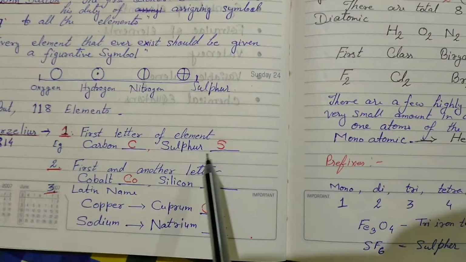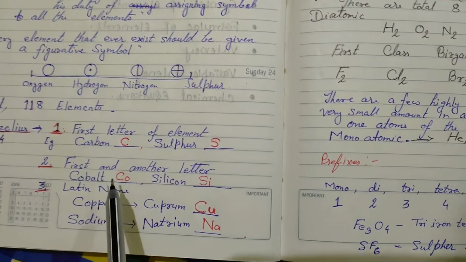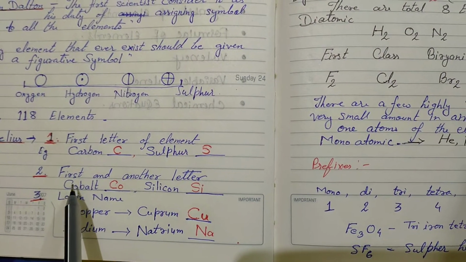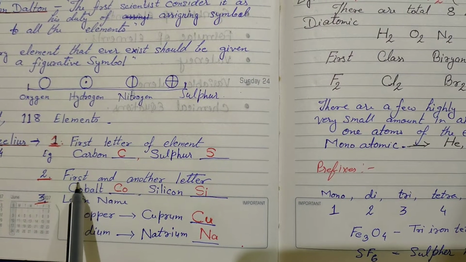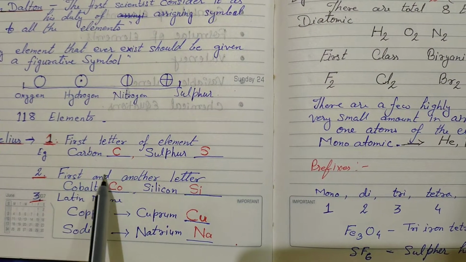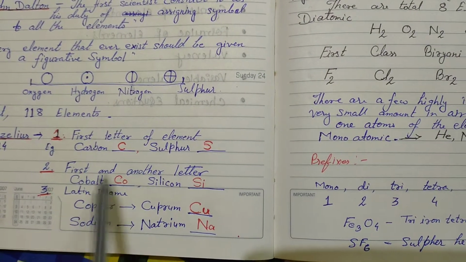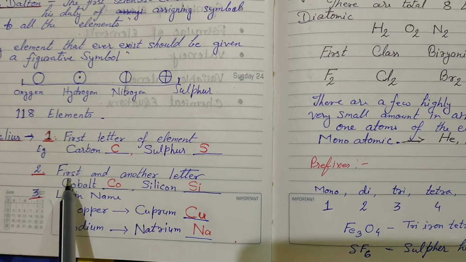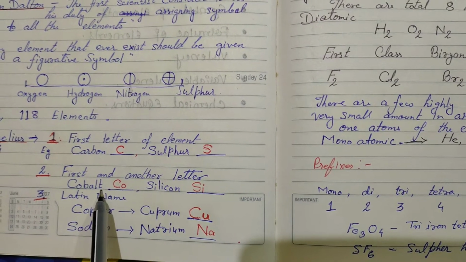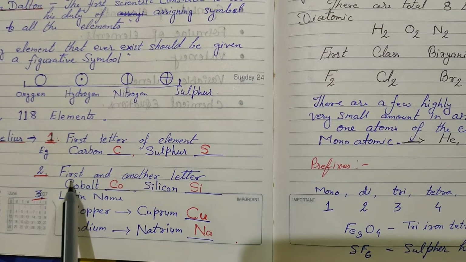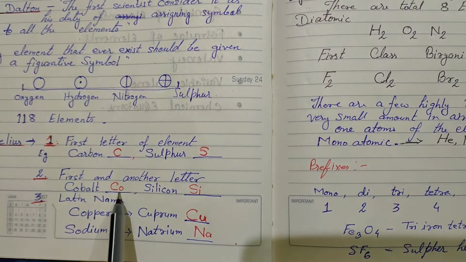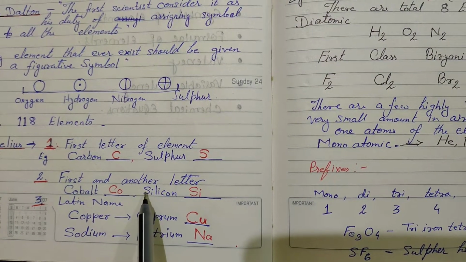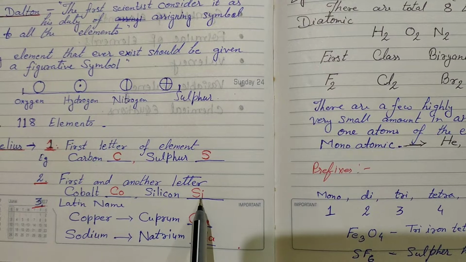Now there is a problem. There are some other elements which have the same alphabet as their first letter. So he said, write the first letter of the name of the element and another letter. First letter and another letter. So for example, in cobalt you can see C-O-B-A-L-T, cobalt. Cobalt is an element. So write the first letter C and another letter O to symbolize cobalt. Similarly, silicon, first letter S and second letter I, silicon.